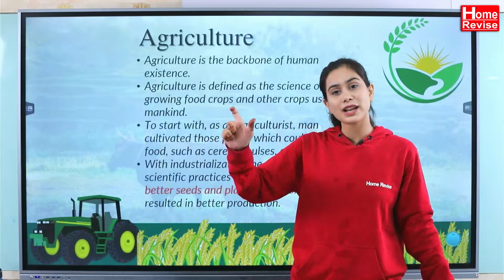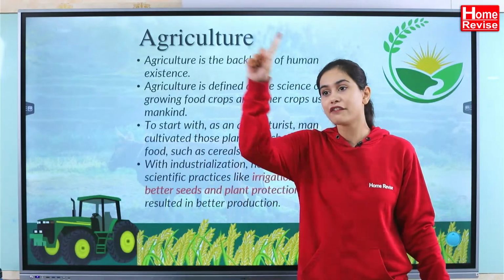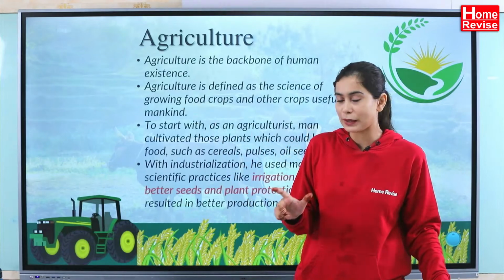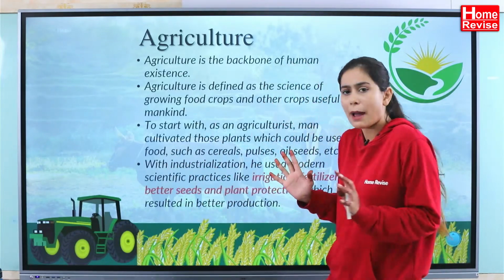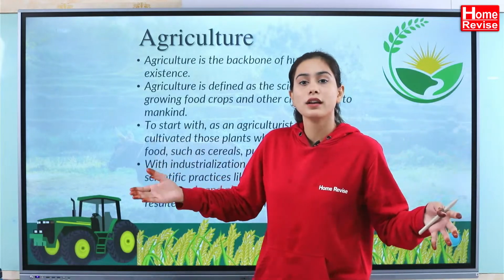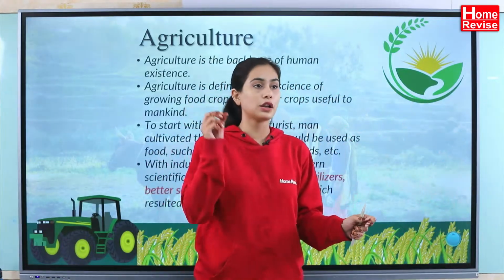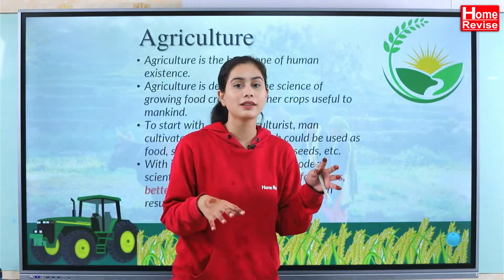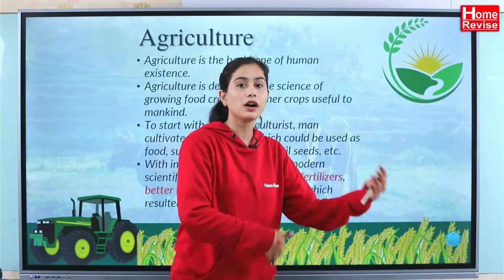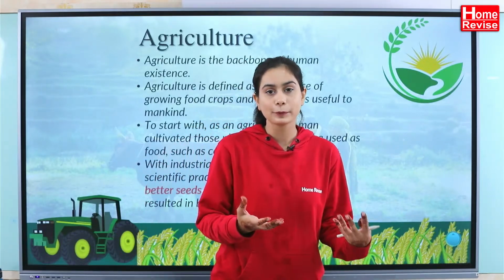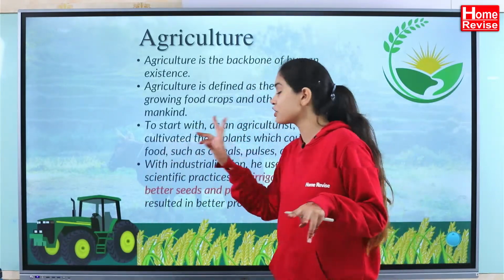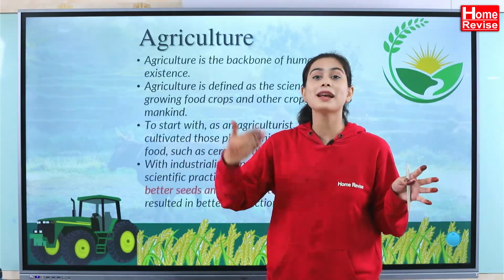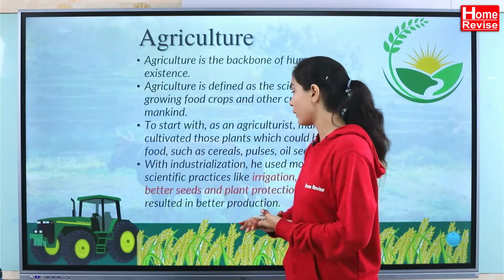Then what happened? All this was going on for years and centuries. Then came industrialization, the time when everything transformed. We have studied the period of industrialization in history. During industrialization, we started making machines. Earlier it was only humans putting in the seeds, doing all the different methods and using ox and cows for the plowing method. But when industrialization came up, we got many machines, so we started using modern methods of cultivation.